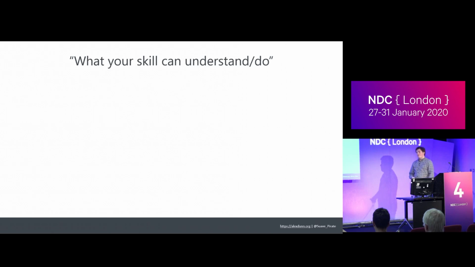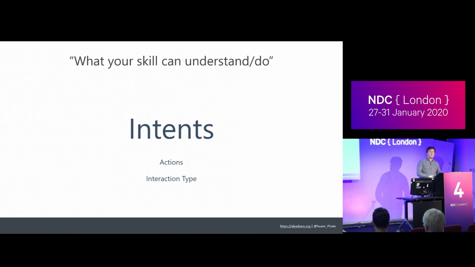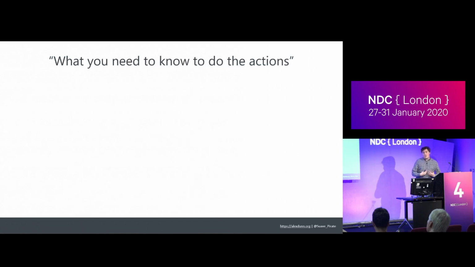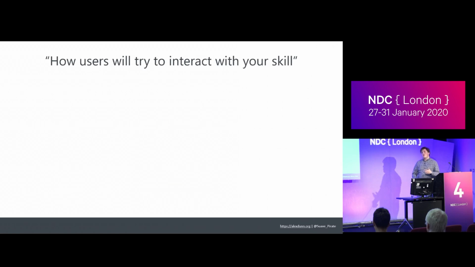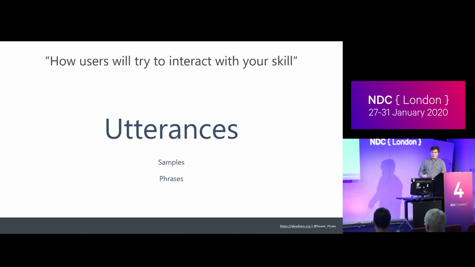It's a little different per platform, but I'm going to give what the industry standard is and some of the other synonyms for it as well. So for what our skill can understand and do, that's where we define our intents. That's really what the intents are to us. They might be called actions. They might be called an interaction type. What we need to actually do that action or answer that question are the slot values. We don't necessarily need the full text of what someone said. We just care about the values that are sent to us as slots or variables or parameters. And then how users actually interact with it, how do they execute that intent? Those are utterances or sample utterances or just samples or phrases, the various different ways that we talk about it.